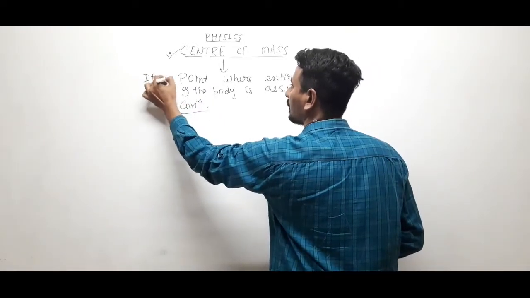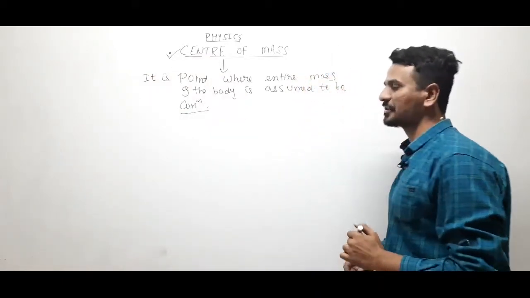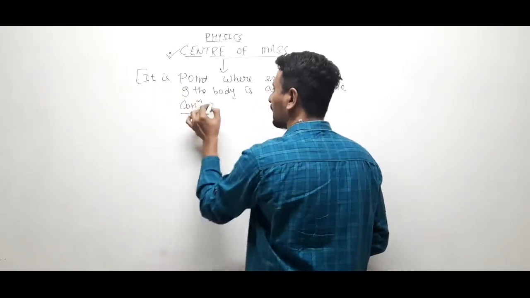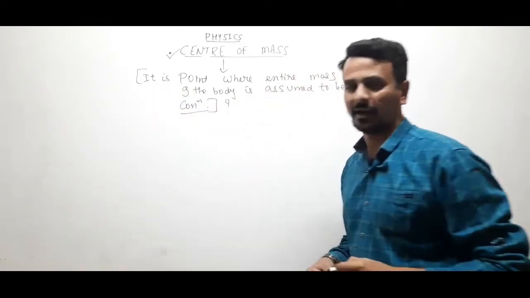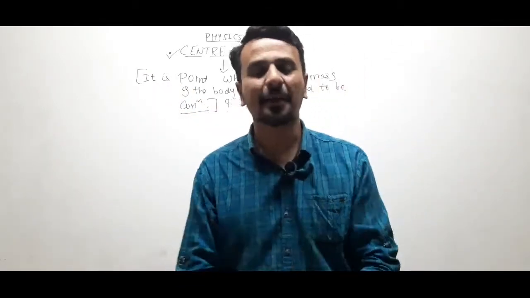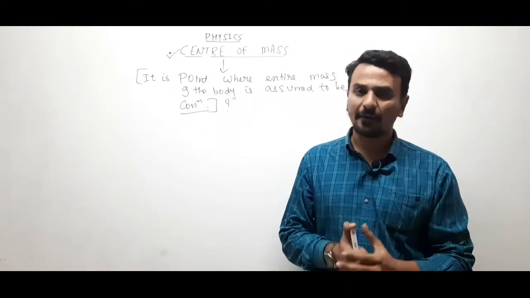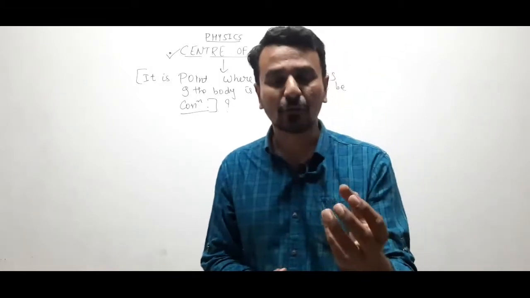It is a point where the entire mass of the body is assumed to be concentrated. Now, from this definition, definitely you will not get the idea about center of mass. So we will take a few examples, and afterwards you will understand what center of mass actually is.